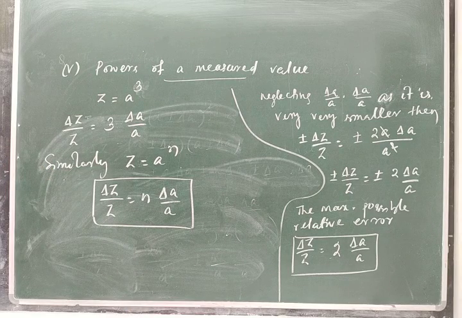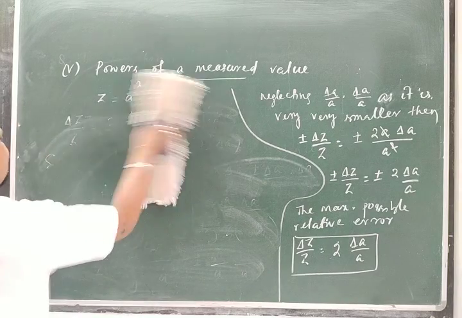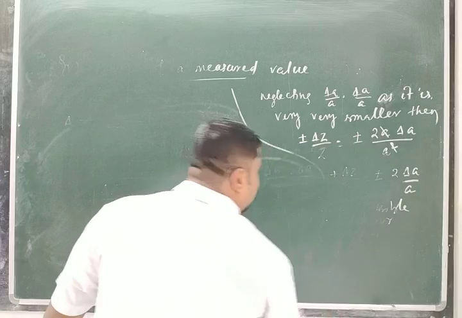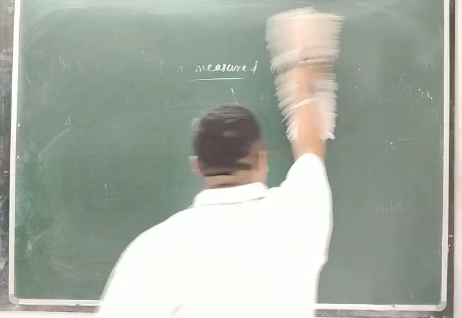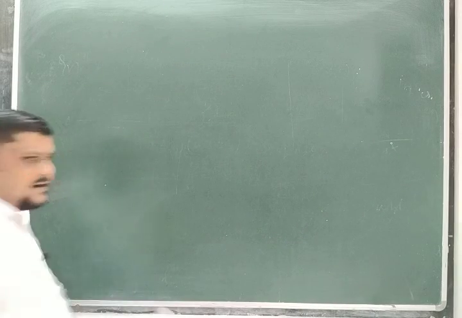Okay. Now if you combine all these things, you will get this. Now the sixth one I will write in the combined form, where the relation has multiplication, division and powers.